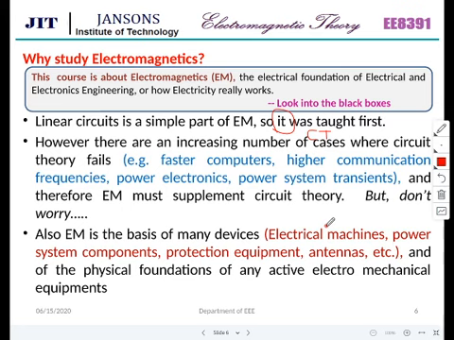So that is why, since it is a simplified case of that, just introducing circuit theory to you will be useful. That is the basic idea behind it. And therefore, you may be wondering, everywhere non-linearity is there, then what to do? Don't worry, EM is there. Electromagnetics must supplement circuit theory. Whatever non-linearity is there, electromagnetics is the solution for that.